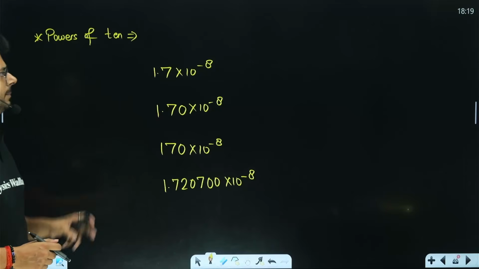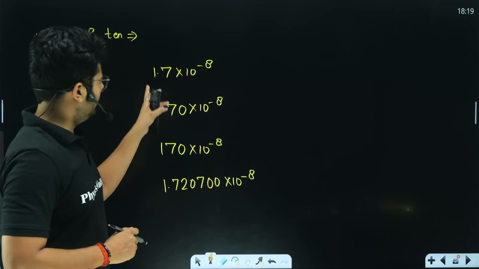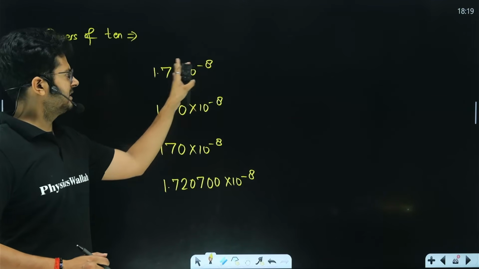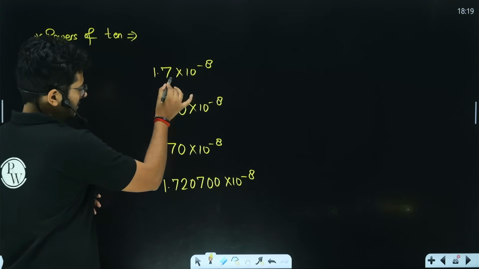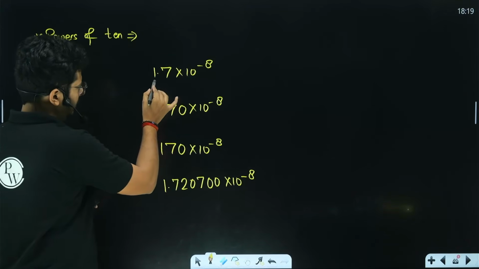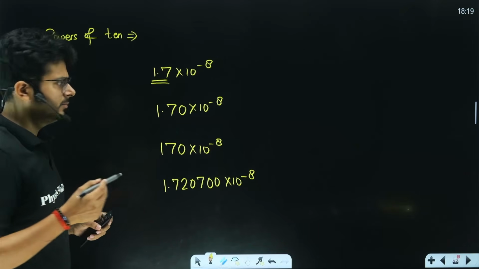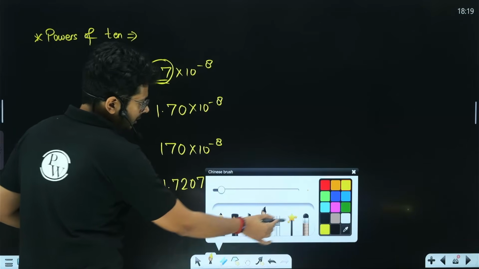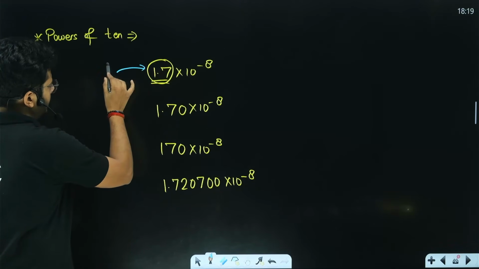Now let us talk about the powers of 10. Again, it is also very simple. When we are talking about the powers of 10, we don't count significant figures in the section where the 10 to the power something is written. We will only talk about the significant figures over here. So here we have two significant figures. All of them are non-zero numbers, and non-zero numbers are always significant. So how many significant figures do we have? We have two significant figures, right?